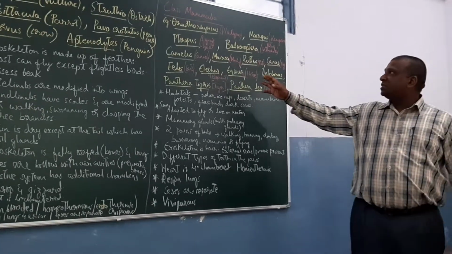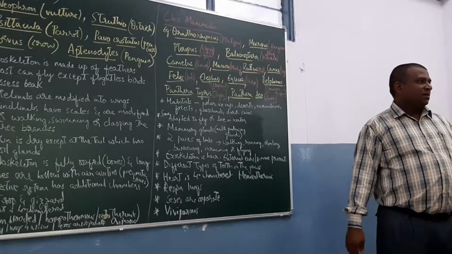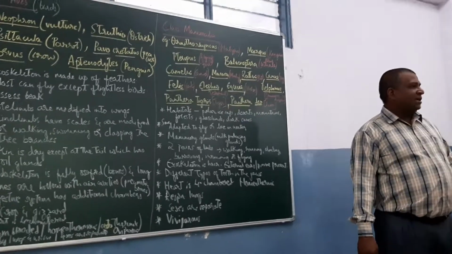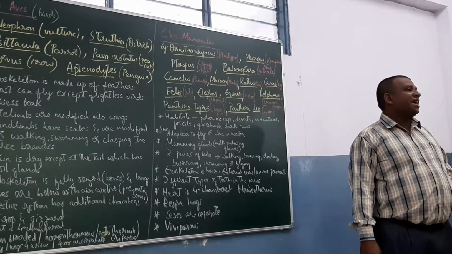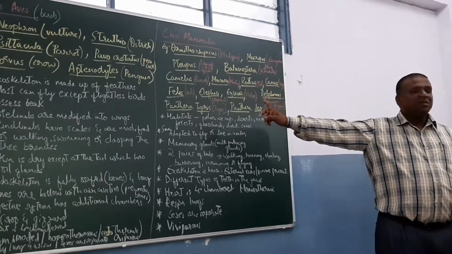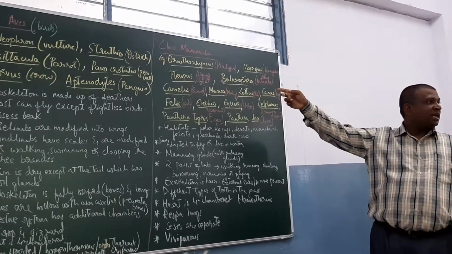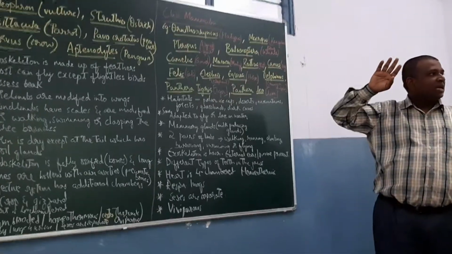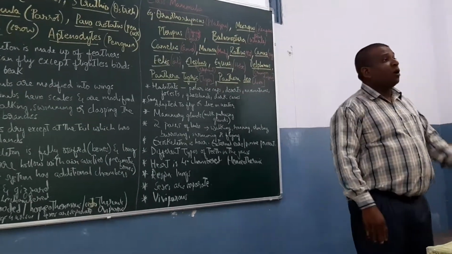So what are the examples that we come across? Ornithorhynchus, the duck-billed platypus. They have beak-like structures and they lay eggs, but they are mammals. Ornithorhynchus, like ornithology, the study of birds. So you should correlate that in the platypus. Then we have Macropus, the kangaroo, a pouched mammal.